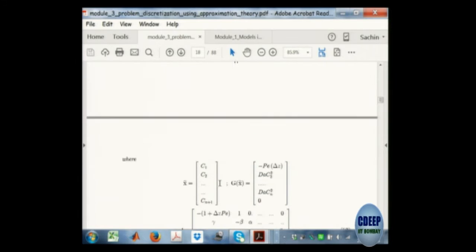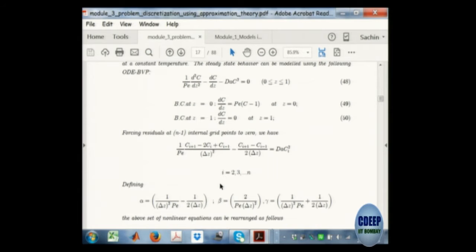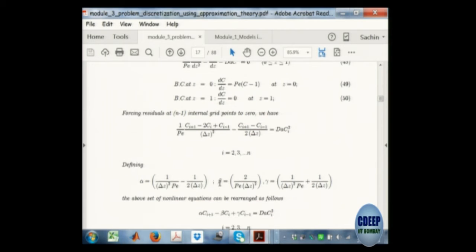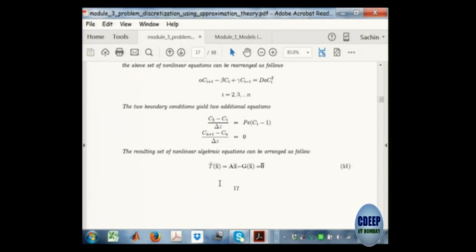The next problem was the same problem with time coming into the picture; this one is a problem where time is not coming into the picture. I rearranged the equations and said this is the standard form that I get from this conversion. I am not going to solve the problem right now. The solution is the transformation of the problem using this particular method.